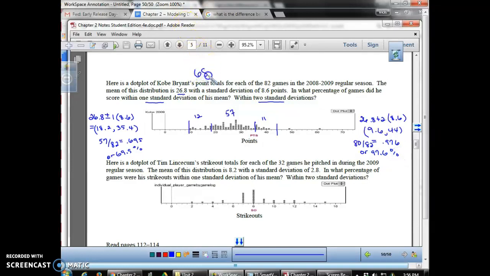So you remember the empirical rule is 68, 95, 99.7. The way that it works is the percentage of your distribution within 1 standard deviation should be roughly 68, within 2 should be roughly 95, and within 3 should be roughly 99.7. What I'm seeing here is pretty close to 68 within 1 standard deviation, and it's a little bit bigger than it should be here, but it's still not too terribly off from the 95% within 2 standard deviations. So I want you to try the next example on your own, so pause the video and then we'll check back in and make sure you understood it.